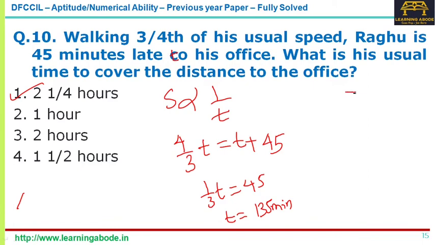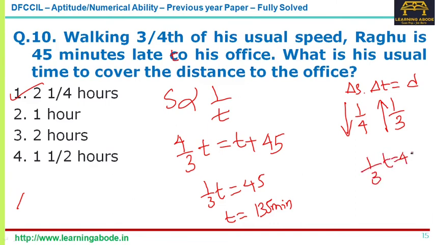So here you have product of two numbers equal to a third number, and the third number is constant. Now these two numbers are varying. So here what is happening? The speed is getting reduced by 1 by 4, which means the time will increase by 1 by 3. So that 1/3 of time is equal to 45 minutes. So the total time taken is 135 minutes, which is 2 hours and 15 minutes.